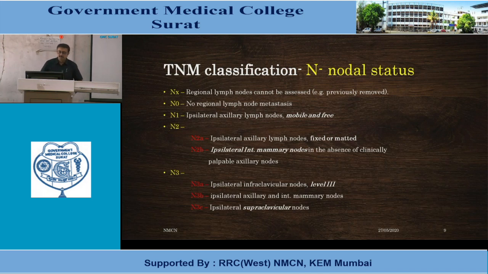N2b is ipsilateral internal mammary nodes in the absence of clinically palpable axillary nodes. N3 is again a, b, and c. N3a is the ipsilateral infraclavicular level 3 nodes, N3b is ipsilateral axillary and internal mammary both, and N3c is ipsilateral supraclavicular nodes. Previously, supraclavicular nodes were considered as metastasis, but in this classification they are now included as N3c.